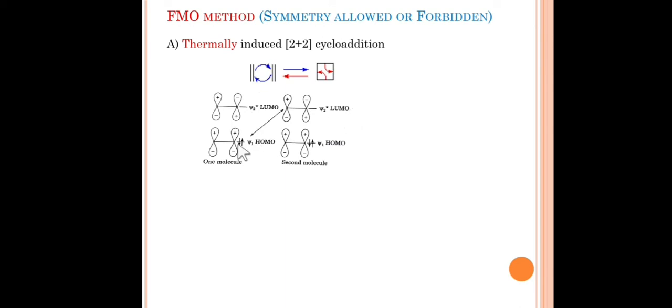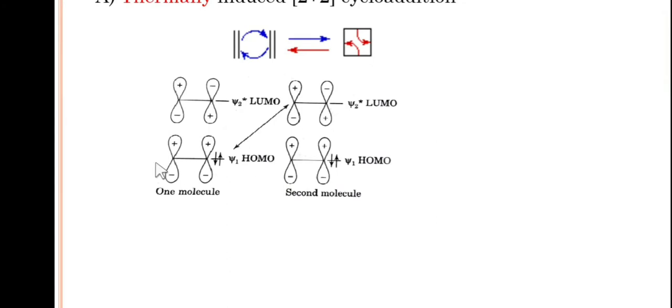So from HOMO to LUMO, we need to see the stereochemistry of this HOMO and LUMO. So let's take separately this HOMO and this LUMO. Carefully you can see, for HOMO this is plus plus minus minus, and for LUMO it's plus minus and minus plus.